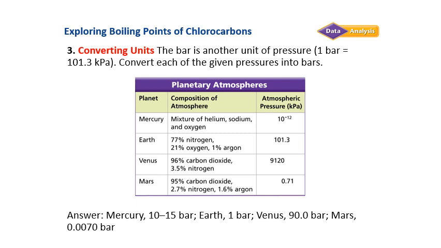So for example, for Earth here, we know that 1 bar equals 101.3 kilopascals, so that's just 1. So we'd say that we divide it by this, we go 101.3 kilopascals in the denominator, and then 1 bar on top. And when we multiply by this unit multiplier, that would cancel this out right here and give us 1 bar. And actually, you just do that for every one of these. And that's how we got the unit.